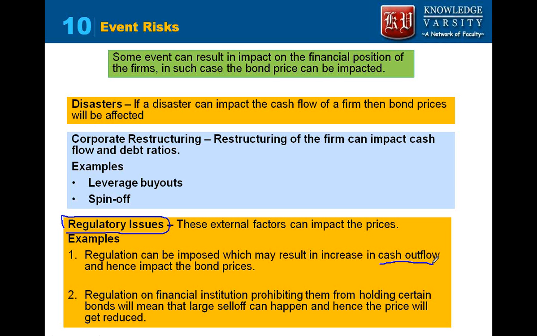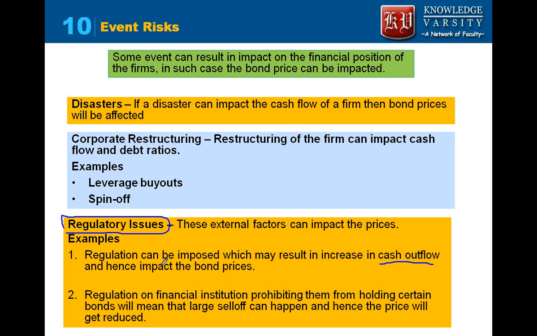So this will result in cash outflow for the firm. They are selling some assets, etc. So people who have invested in their bond should be worried, because the company may not have much cash for payment to the bondholders. So this can impact the bond prices.